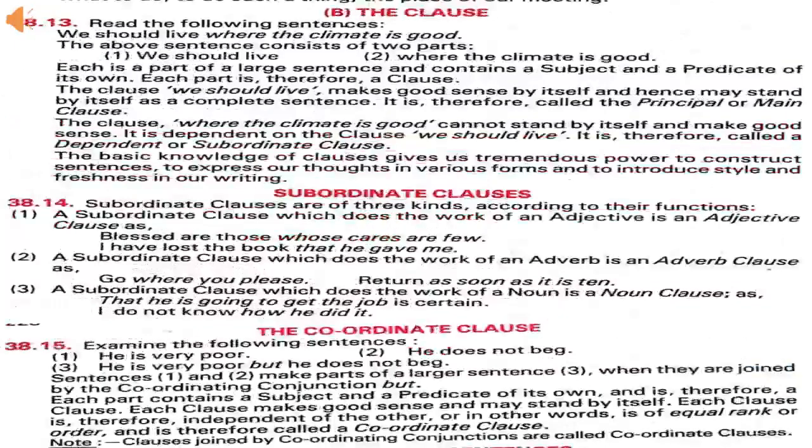Now, kinds of clauses. Before I discuss kinds of clauses, students, remember that a clause is the basic unit of grammar, or we can say a clause is the smallest unit of a sentence. It is a group of words that contains a verb and usually other parts too. A clause may form part of a sentence or it may be a complete sentence in itself. Basically, clauses are of two kinds: main clause and subordinate clause.